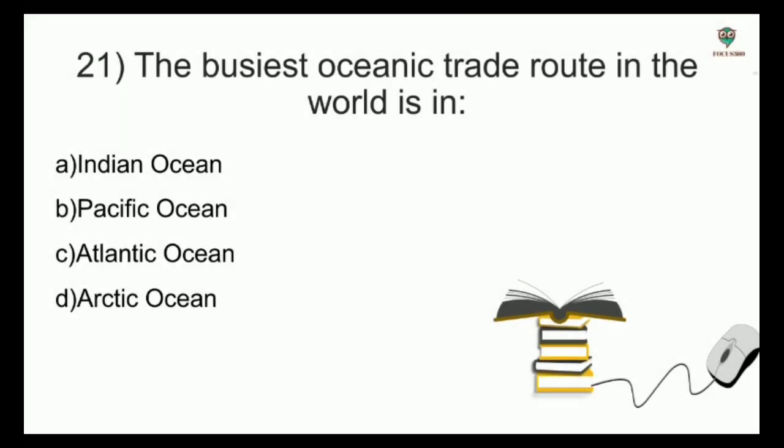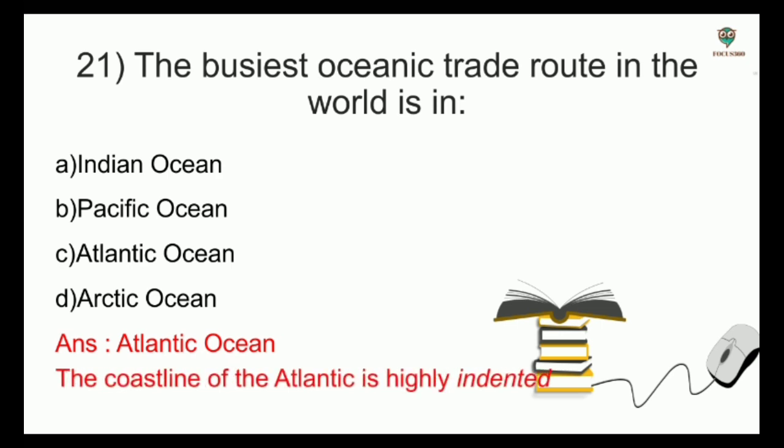Next question. The busiest oceanic trade route in the world is in: Indian Ocean, Pacific Ocean, Atlantic Ocean, Arctic Ocean. And the answer is Atlantic Ocean. It is because the coastline of the Atlantic is highly indented.